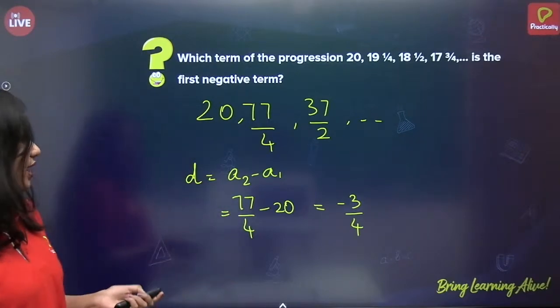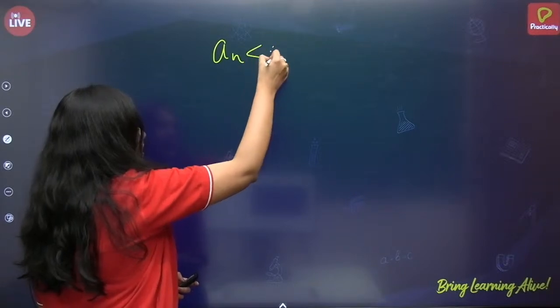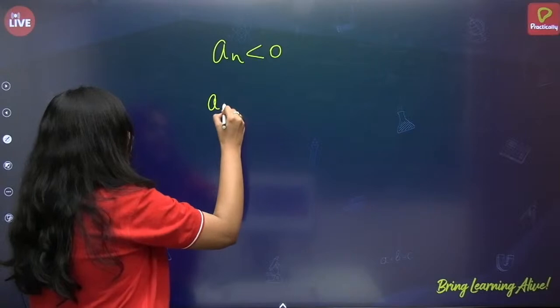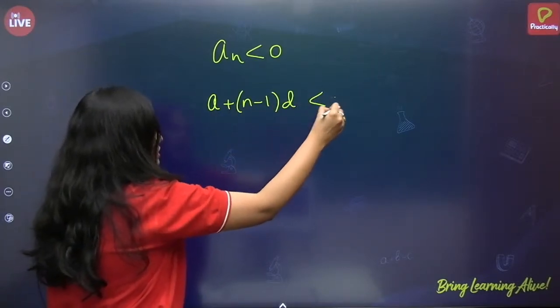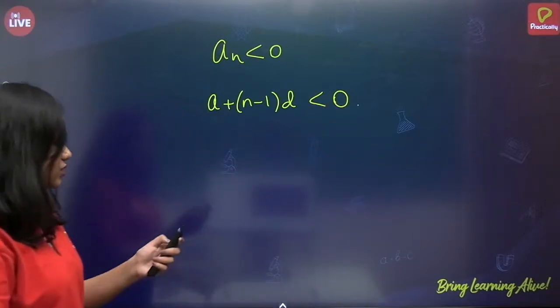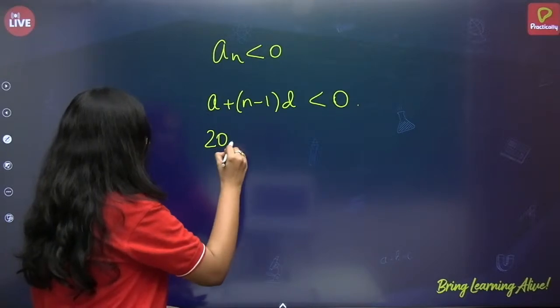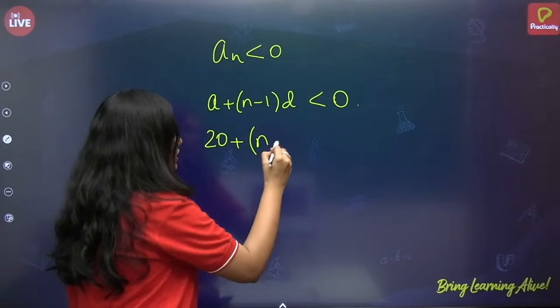So how do we find it? What is meant by a negative term? An should be less than 0. Correct? And what is an? A plus (n minus 1) into d is less than 0. Now just substitute. What is a? 20. 20 plus (n minus 1), where n we do not know, that is what we have to find.